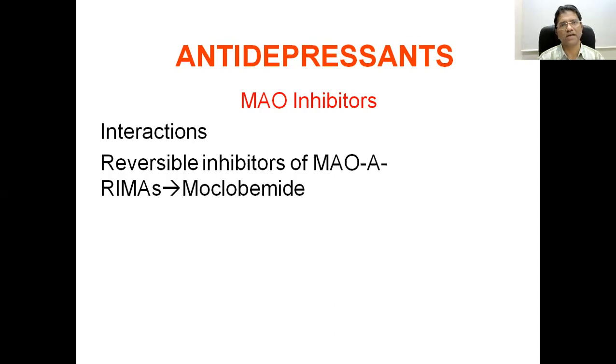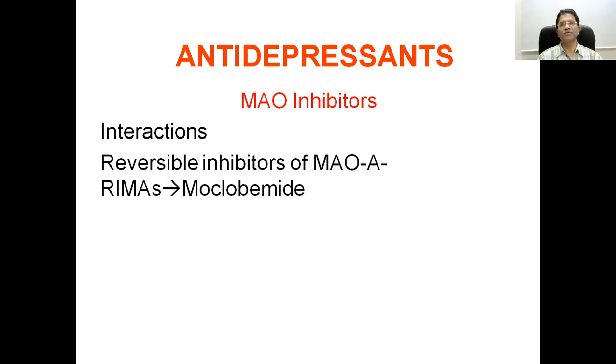The first category will be the monoamine oxidase inhibitors. We know that noradrenaline, 5-hydroxytryptamine, dopamine are the stimulant type of agents. Whenever they are released, they are immediately broken down by the enzyme called monoamine oxidase.